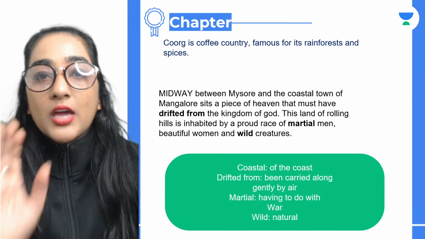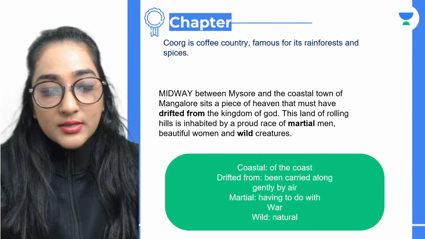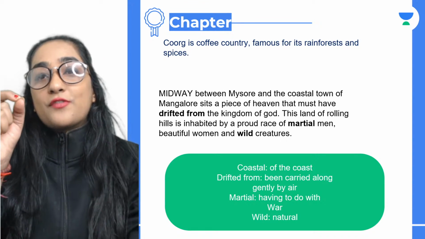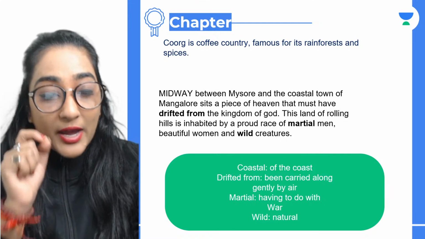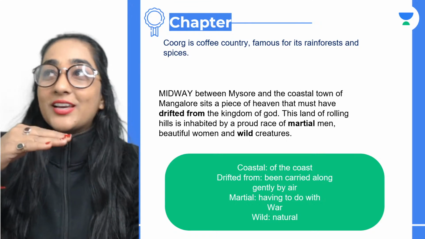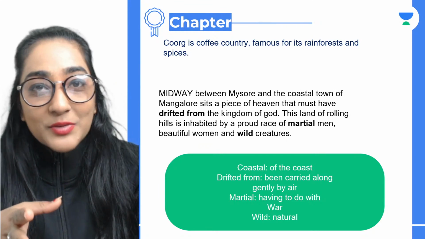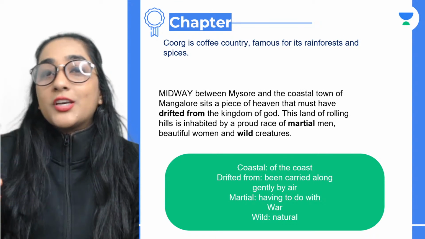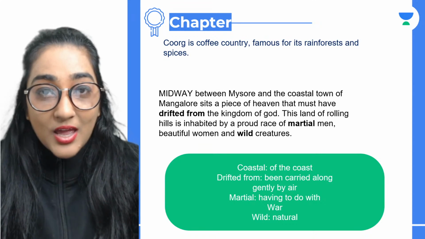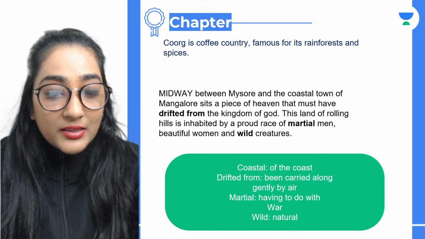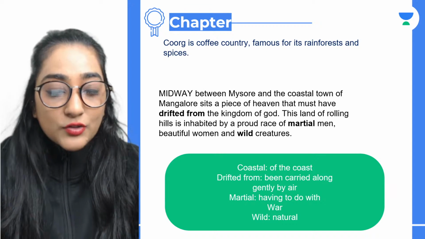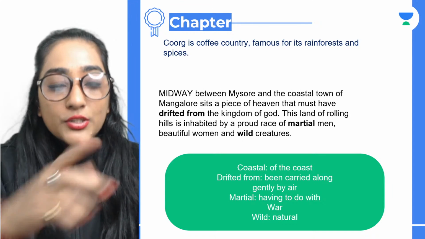Okay, guys. So now moving ahead, okay? So what exactly Coorg is, guys? See, Coorg is a coffee country famous for its rainforest and spices. Coorg is basically a place to visit whenever you have time in your life and you're planning a trip. Ask your parents to take you there because it's really amazing. It's a town in Karnataka, really wonderful and so close to nature. It only talks about nature.